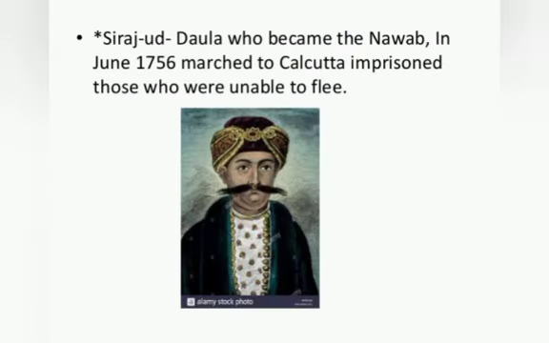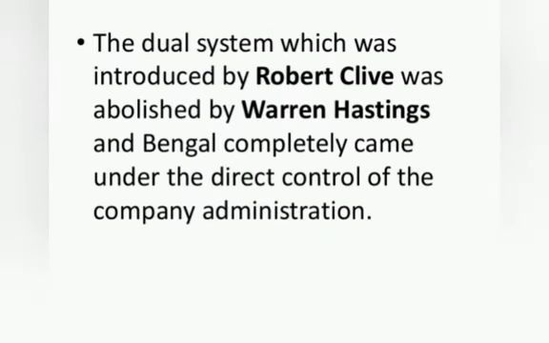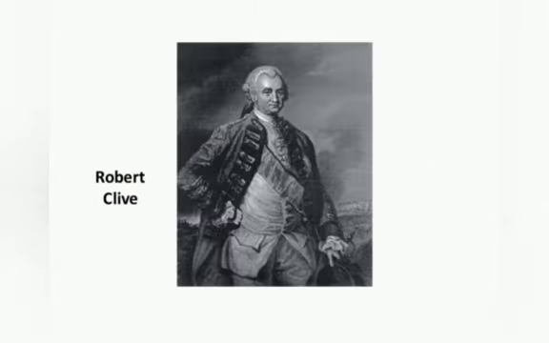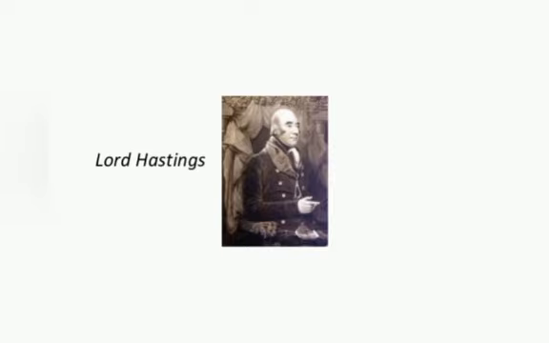Now Sirajud-Dowlah, who became the Nawab in June 1756, marched to Calcutta and imprisoned those who were unable to flee. The dual system, which was introduced by Robert Clive, was abolished by Warren Hastings, and Bengal completely came under the direct control of the company administration.